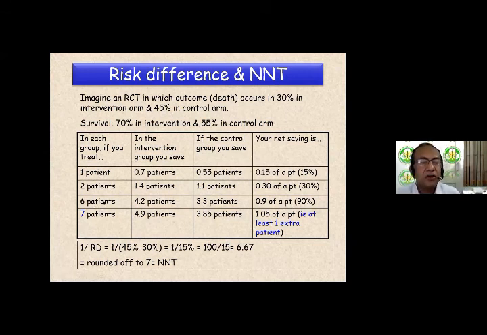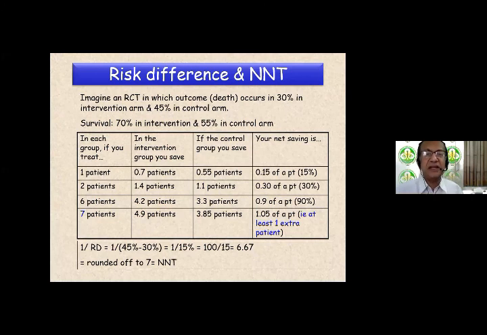If you had gone on to treat 6 patients in both groups, you would have ended up saving 90% of a patient. But if you had treated 7 patients in both the arms, you would have saved 1.05 of a patient. That means at least one extra patient would have survived in the intervention group.